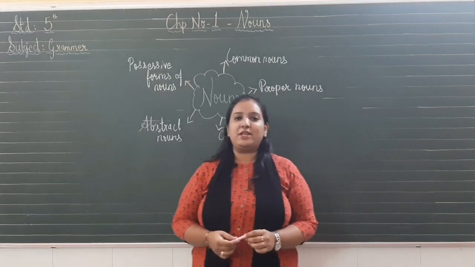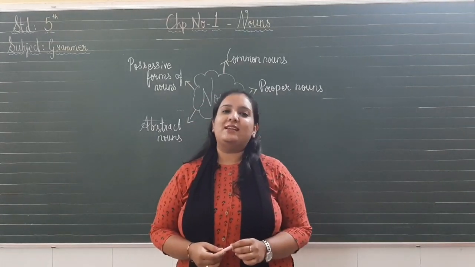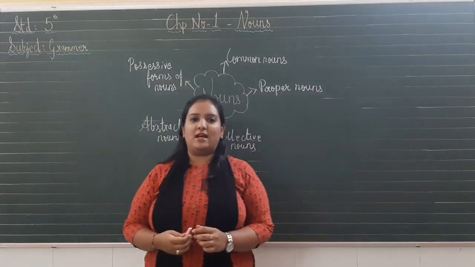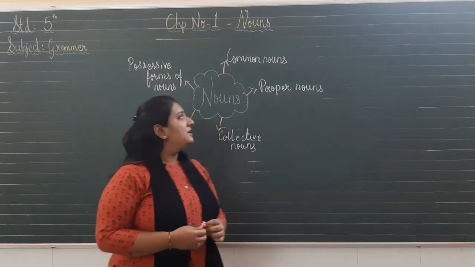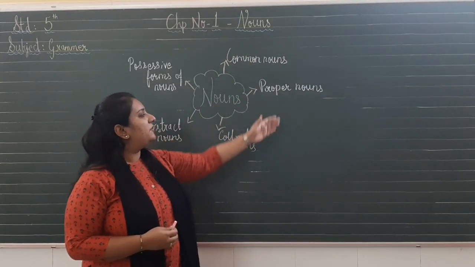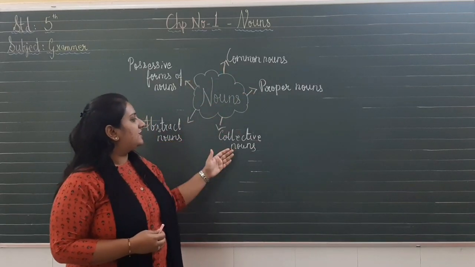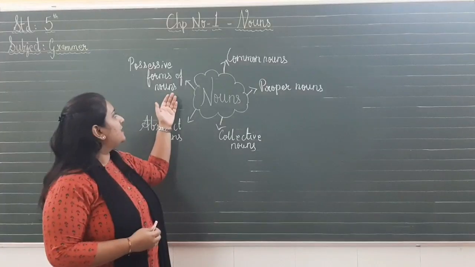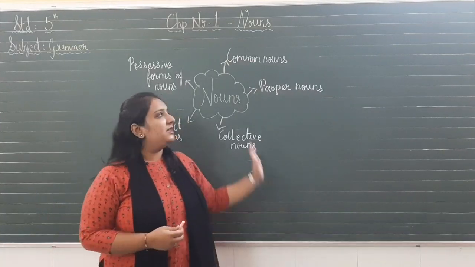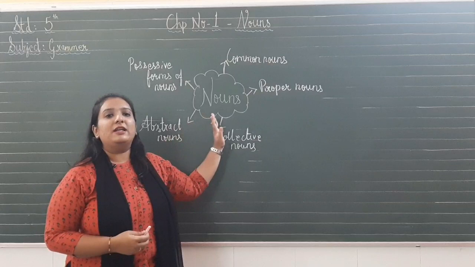In grammar subject today we will be studying chapter number 1, nouns. So what is a noun? Let us look at the board first. So here we will study different types of nouns in this chapter: common nouns, proper nouns, collective nouns, abstract nouns and possessive forms of nouns. These all are the forms of nouns.